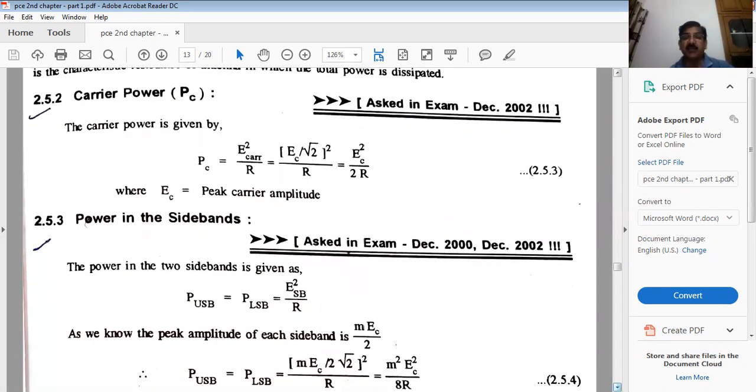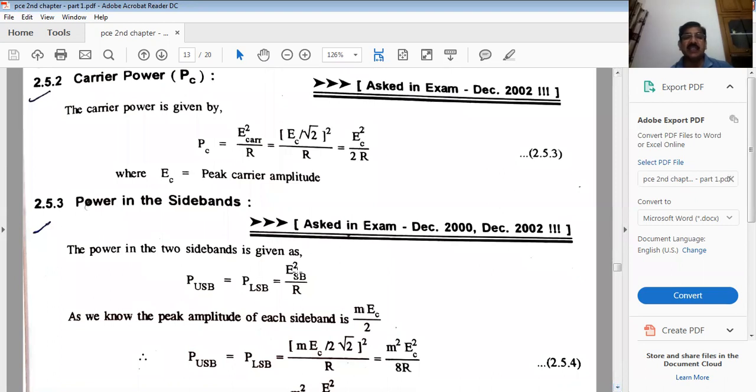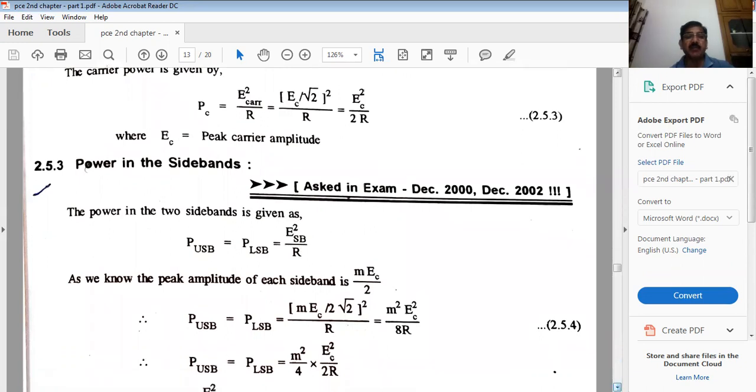As both the sidebands have the same amplitude, both will consist of the same power as well. And this ESB, the sideband voltage, the square over R. Fine. So here the peak amplitude of each, as I discussed last time also, because both the sidebands contain information having the same amplitude, so both have this amplitude MEC over 2.